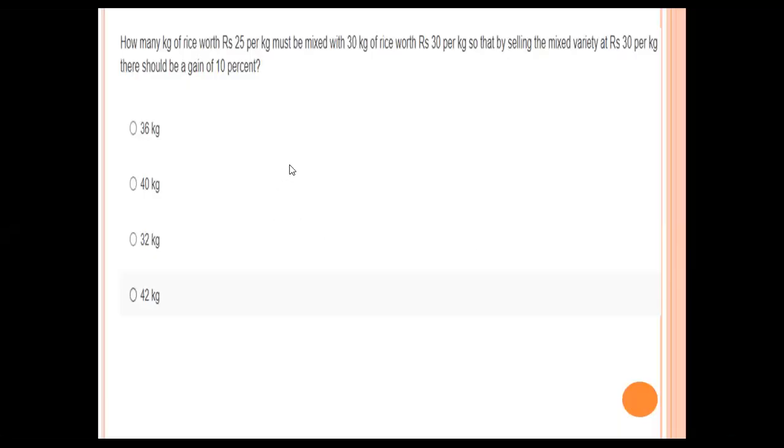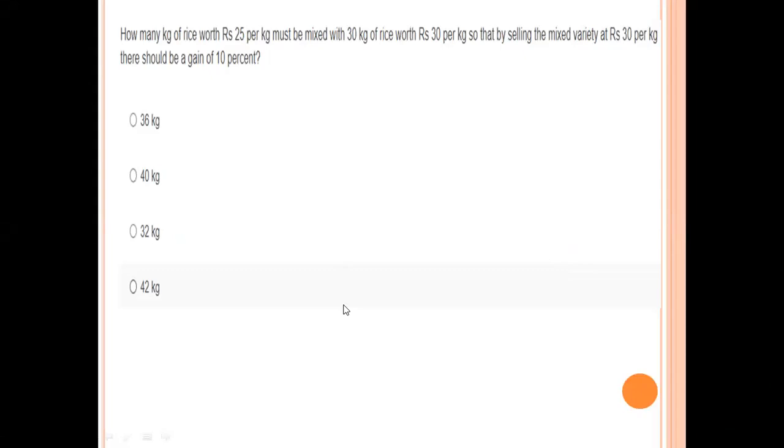How many kilograms of rice worth 25 rupees per kilo must be mixed with 30 kilos of rice worth 30 rupees per kilo, so that by selling the mixed variety at 30 rupees per kilo, there should be a gain of 10%?